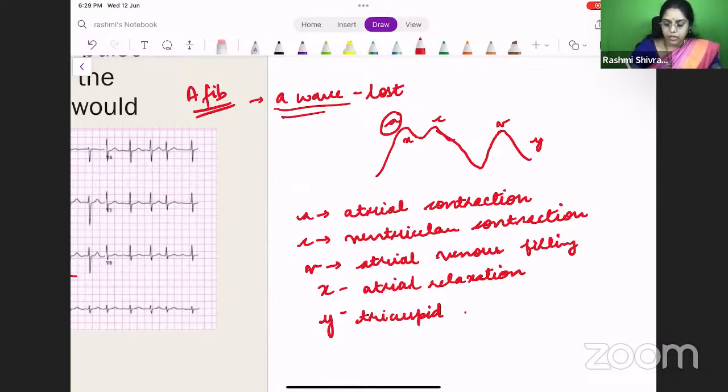Okay, tricuspid opens. Now it's not tricuspid bulge, Dr. Venkatesh. When the tricuspid opens, there's a sudden drop of pressure because the blood from the right atrium goes into the right ventricle. So there is a descent in the JVP. I hope you understand. Atrial contraction, A wave. C is ventricular contraction. V is atrial venous filling. X descent is because of atrial relaxation. And Y descent is because the tricuspid valve opens.